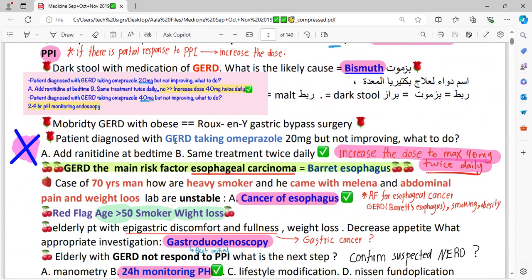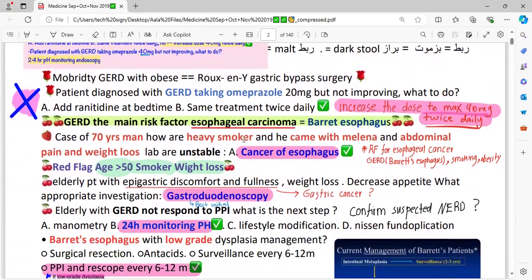Patient diagnosed with GERD taking omeprazole 20 mg, not improving. What to do? We would first increase the dose because this is the minimum dose. You would first increase the dose to 40 mg twice a day, and then we would think about other things.